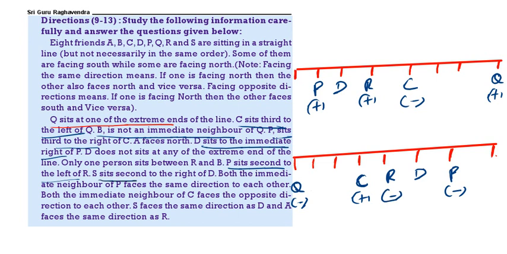Then S is sitting second to the right of D. Here D's right second is S, here D's left second is S. That means D is south facing. Then both the neighbors of P face the same direction. So here D is minus, S is also minus. Here D is plus, S will be plus. Then see the next one.